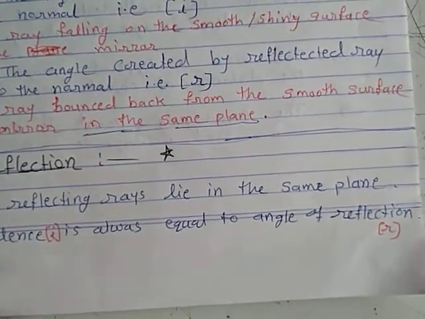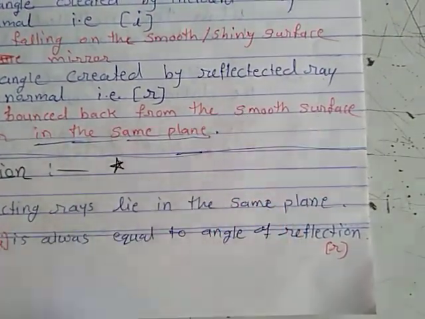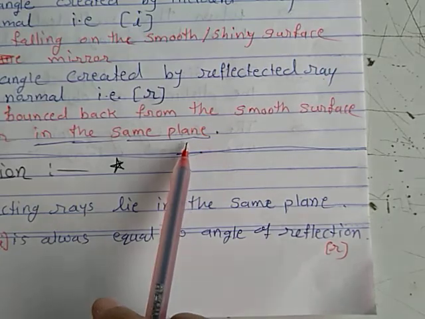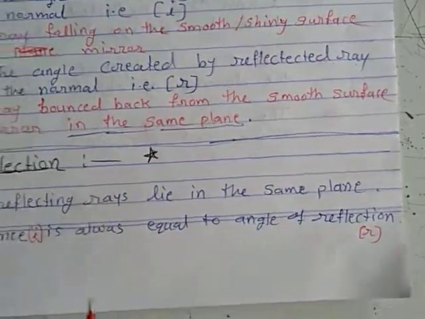Okay. So reflected ray क्या है? The ray bounced back from the smooth surface of the mirror in the same plane, that is the reflected ray.